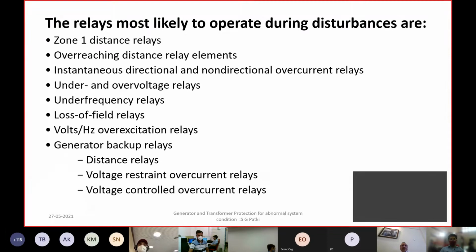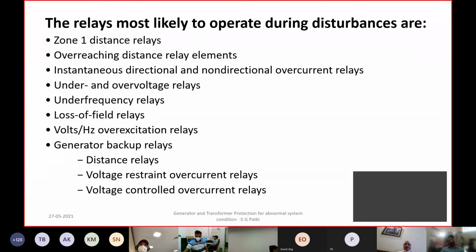This would also result in overload relays operating, overcurrent relays, especially if you have the directional and non-directional overcurrent relays either on the lines or on the transformers. They may operate. Under and over voltage protection will operate. Under frequency can result in under frequency trippings, especially the load shedding schemes, as well as sometimes generator tripping on under frequency.